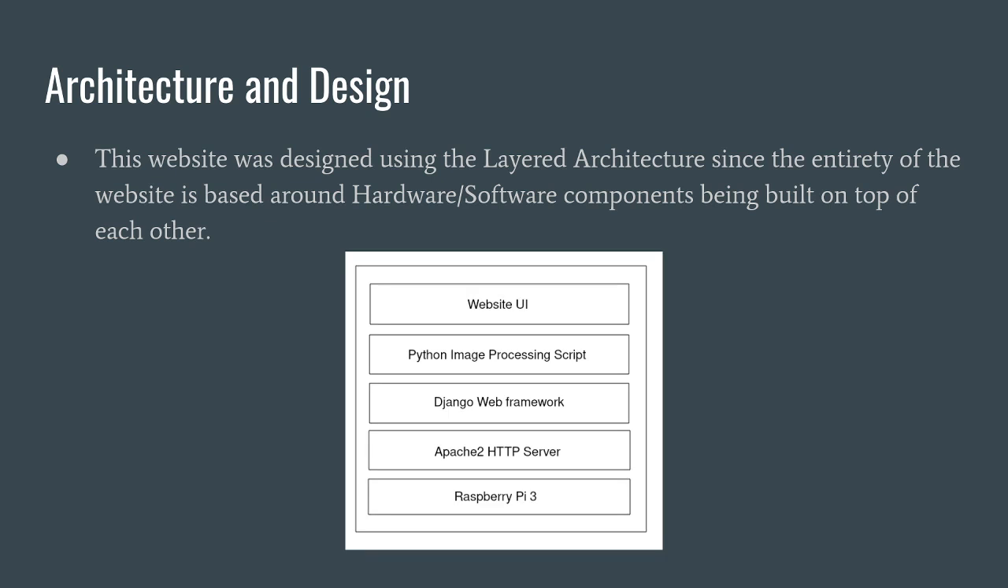So this is the architecture and design. Gifify was built using the layered architecture, and this is because the site itself has many things just being built on top of each other. Starting from the actual website UI at the top, that's what the user sees. However, everything else below it goes all the way back down to the hardware. So underneath the UI, you have the image processing script, which I said before, which is run by Django, which is then run by the Apache server, which is then in turn run by the hardware, the Raspberry Pi.